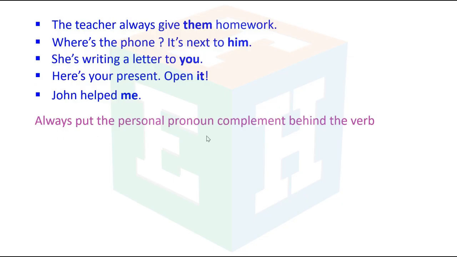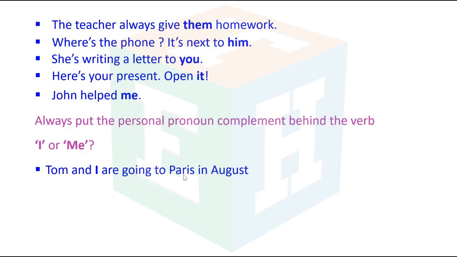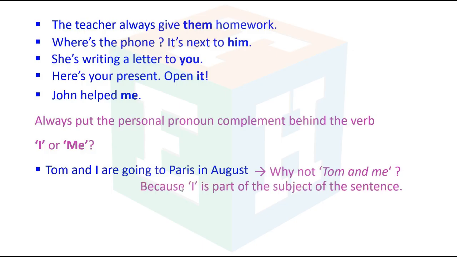Always put the personal pronoun complement behind the verb. I or me? Tom and I are going to Paris in August. Why not Tom and me? Because I is part of the subject of the sentence.